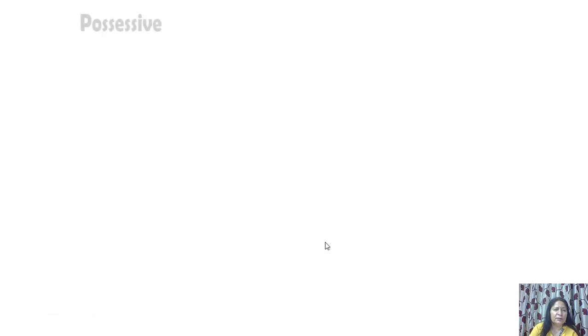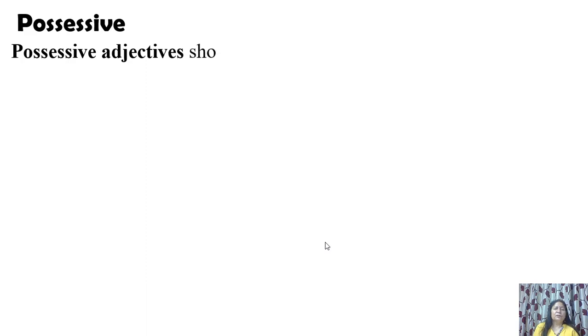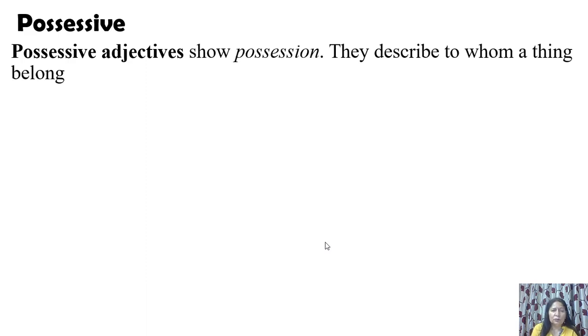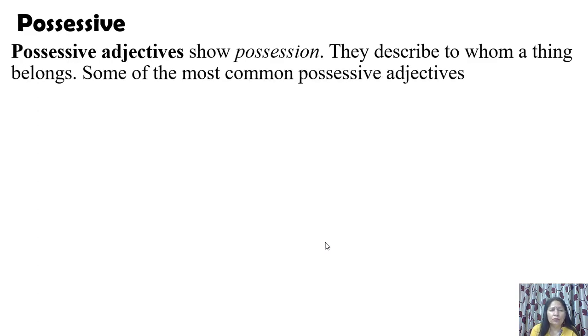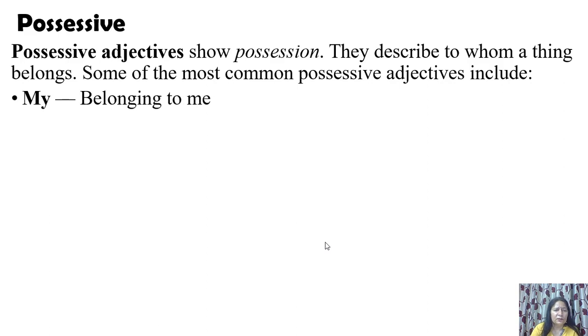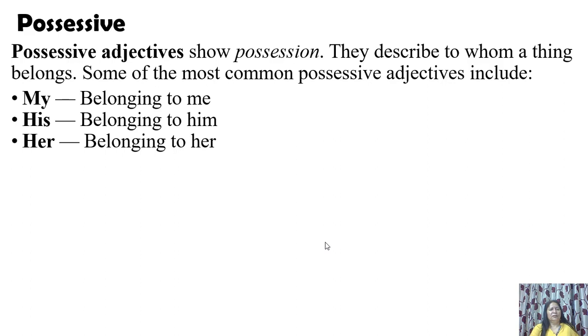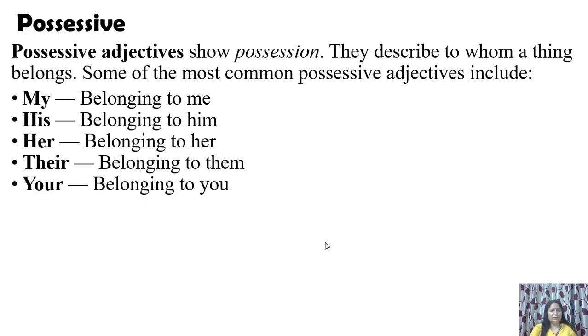Apart from demonstrative, now we have possessive adjectives. Possessive adjectives show possession. Whose? Noun is in possession of whom. They describe to whom a thing belongs. Some of the most common possessive adjectives include my, his, her, their, your.